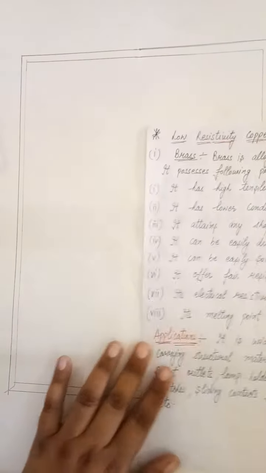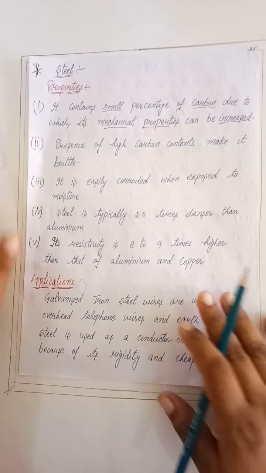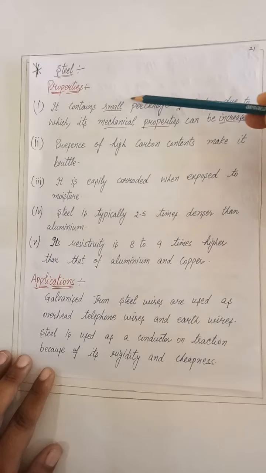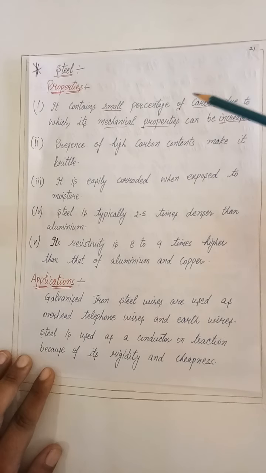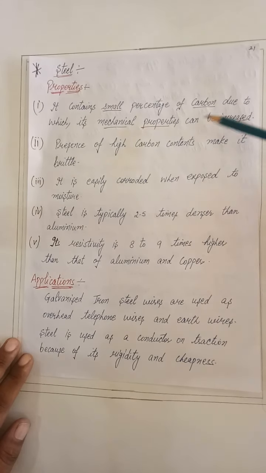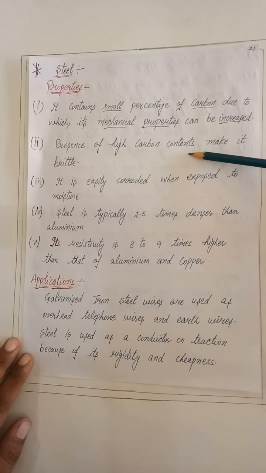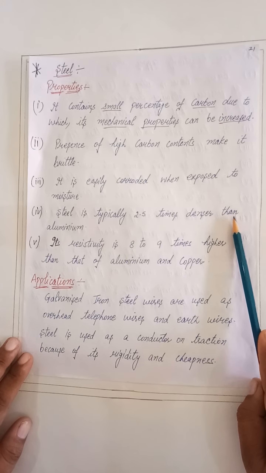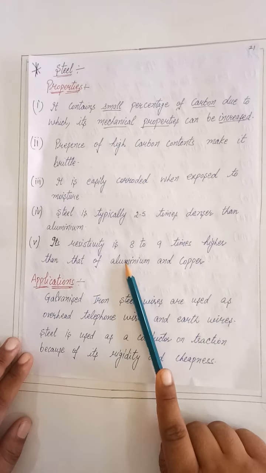Now the next material is steel. The properties of steel: it contains a small percentage of carbon, due to which its mechanical properties can be increased. Presence of high carbon content makes it brittle. It is easily corroded when exposed to moisture. Steel is typically 2.5 times denser than aluminium. Its resistivity is 8 to 9 times higher than that of aluminium and copper.